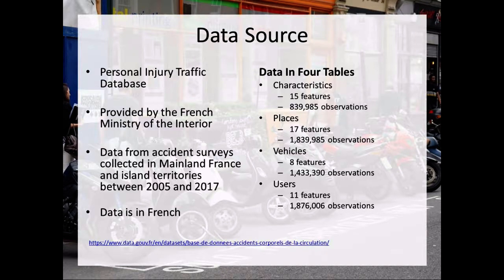So the data source comes from the French government, the French Ministry of Interior. It's accident survey data collected in mainland France and some of its island territories between the years of 2005 and 2017. The data is also in French, so I had to translate that.